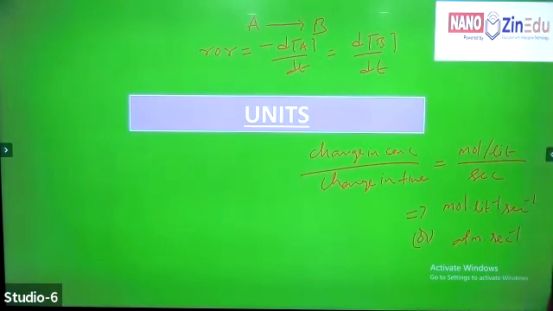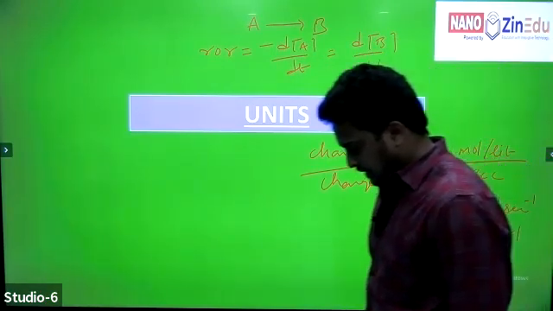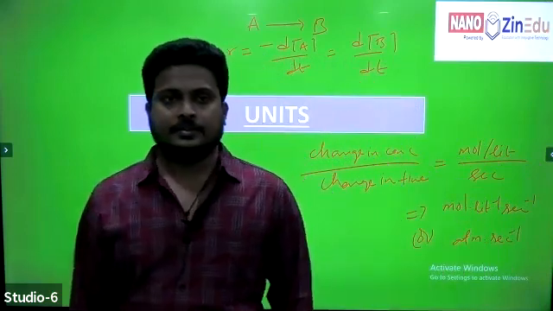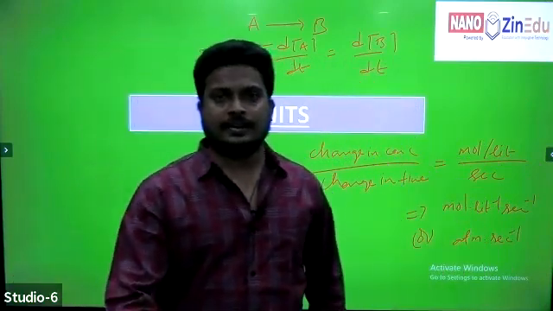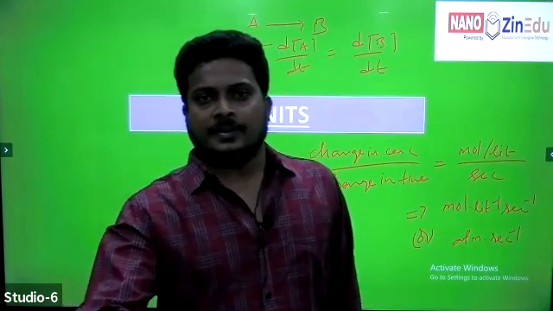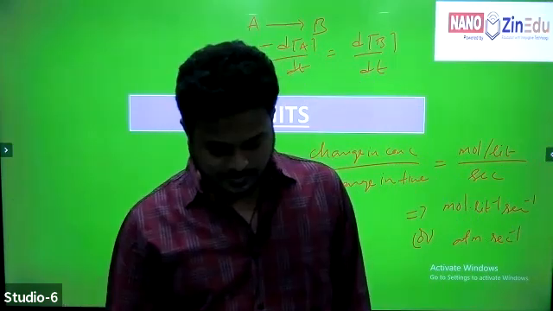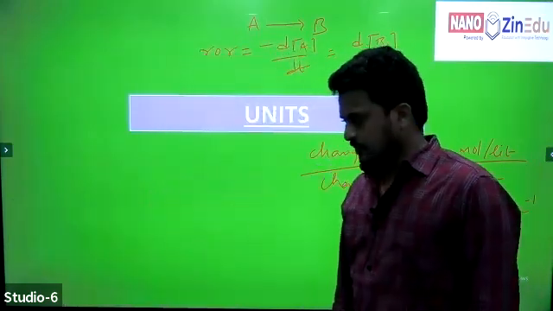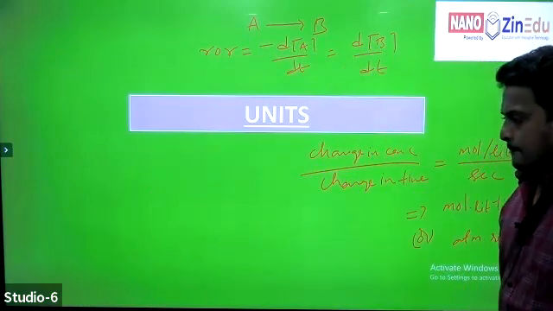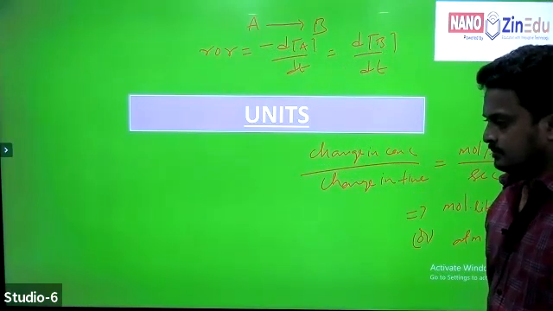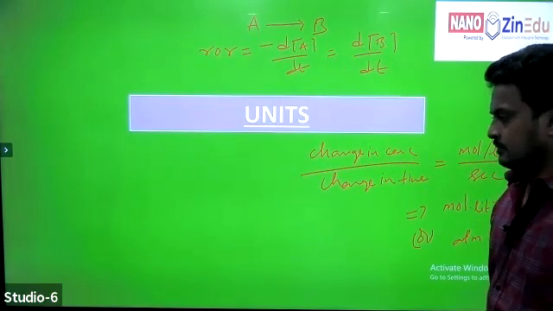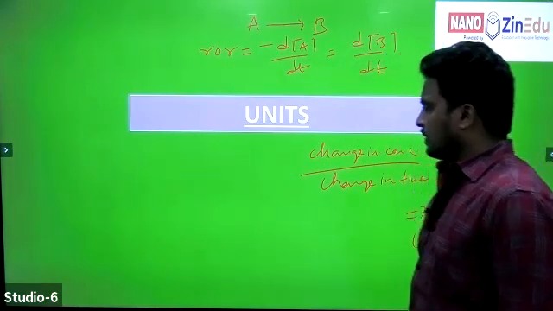Copy them. All these are the most important basics for chemical kinetics. If you know how to write the rate of reaction, 50% of chemical kinetics is completed. Right? Completed?